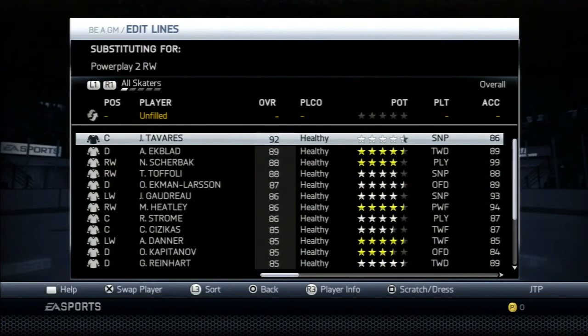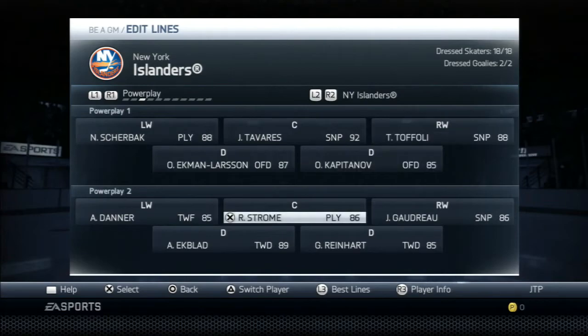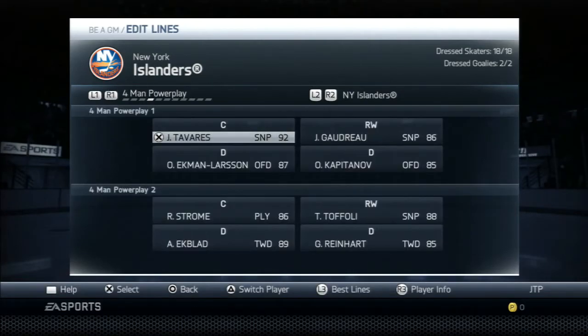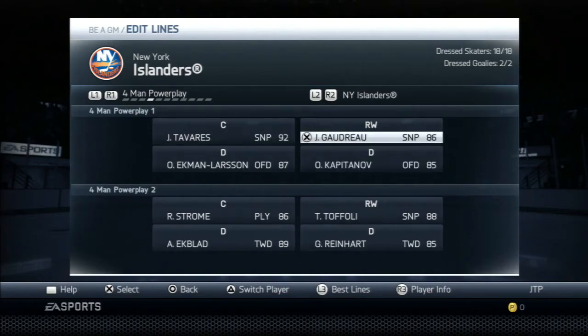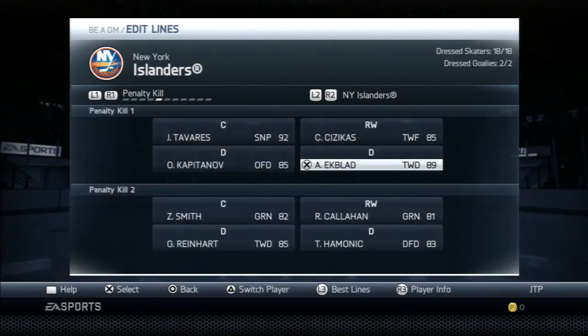Alright, power play. We're going to put Sherbak on the power play. Put him up there on the 1st line. And then Strome, Gaudreau, and Danner. 4-man power play: Tavares and Sherbak, and Strome and Toffoli. Penalty kill, yeah, we'll leave that the same.